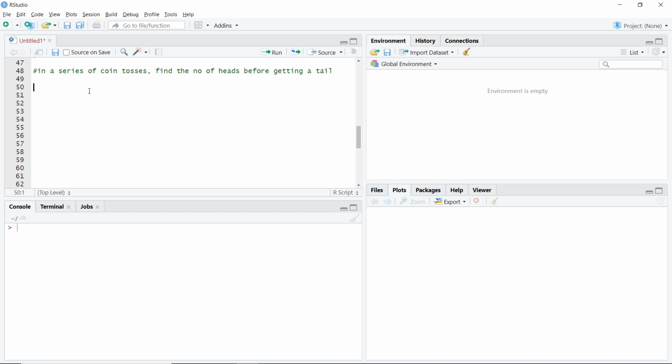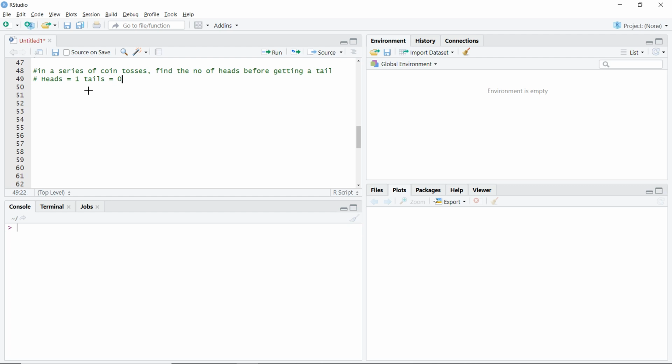And before we move forward, we need to know how to get these coin tosses, how to simulate these coin tosses. So for that, we will assume our heads to be 1. Let's say heads is equal to 1 and tails is equal to 0.